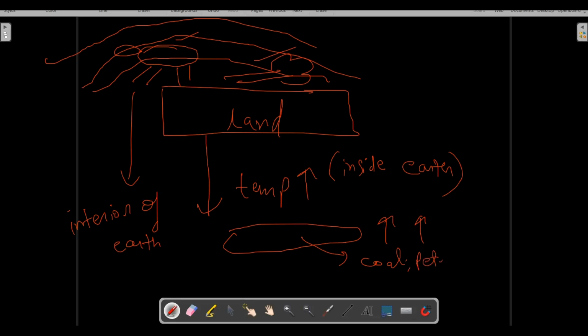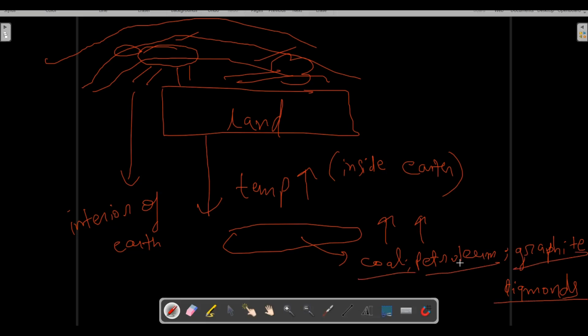Okay, they get converted into coal and petroleum, and sometimes they are also converted into graphite and diamond. So graphite and diamonds are also carbon compounds. Coal and petroleum are also carbon compounds.